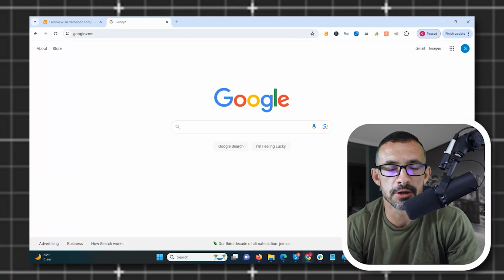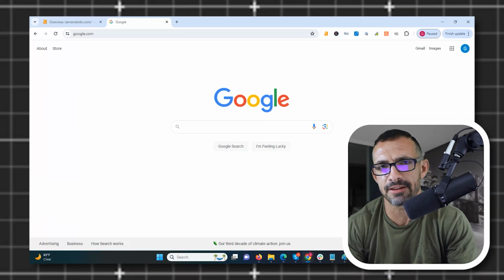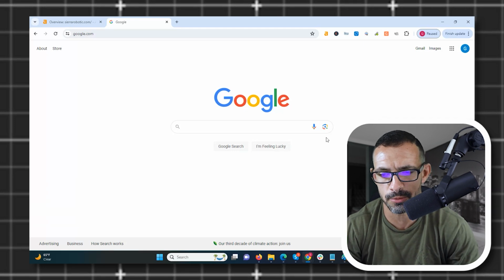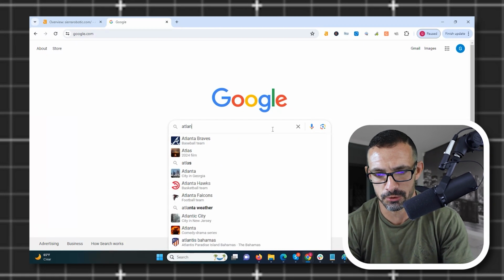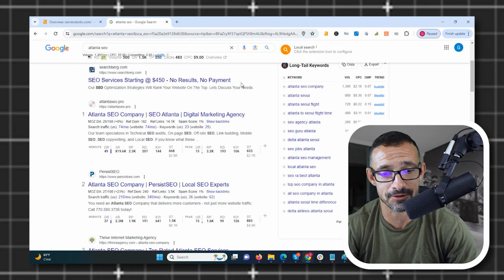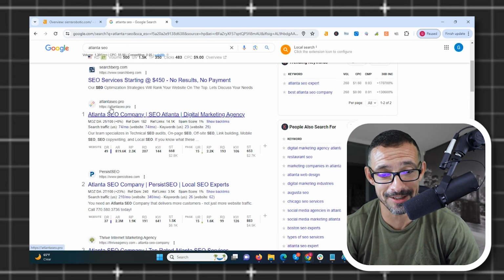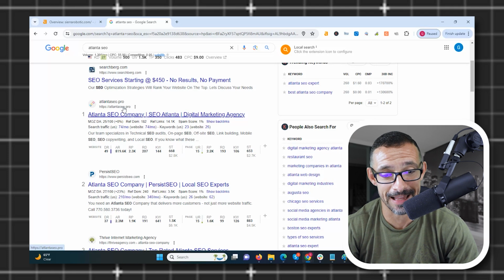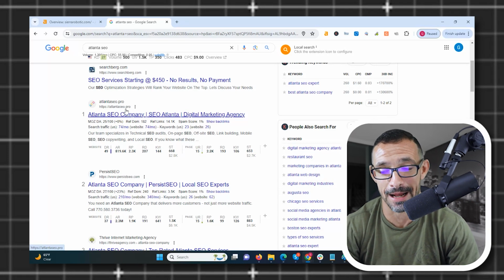So we're going to do a bunch of random searches here. Let's start with an SEO term. We're going to do a random term here. Let's do maybe Atlanta. So we'll do Atlanta SEO and let's see what we find. So here's sponsor results. And look at this. The first site we see is an exact match domain, atlantaseo.pro. That's an exact match domain.